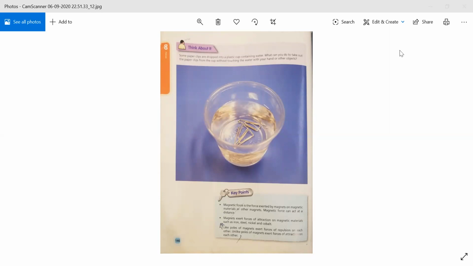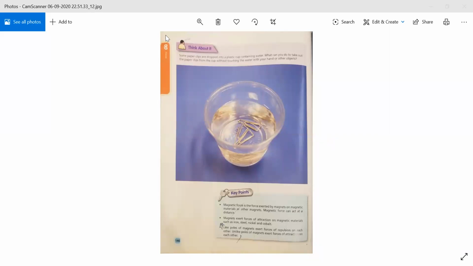Chapter number 8, forces. Half of the chapter we discussed in the last session. Now we are continuing from page number 146. So everyone open page number 146. On page number 146, they have given some key points which we studied in the previous class.